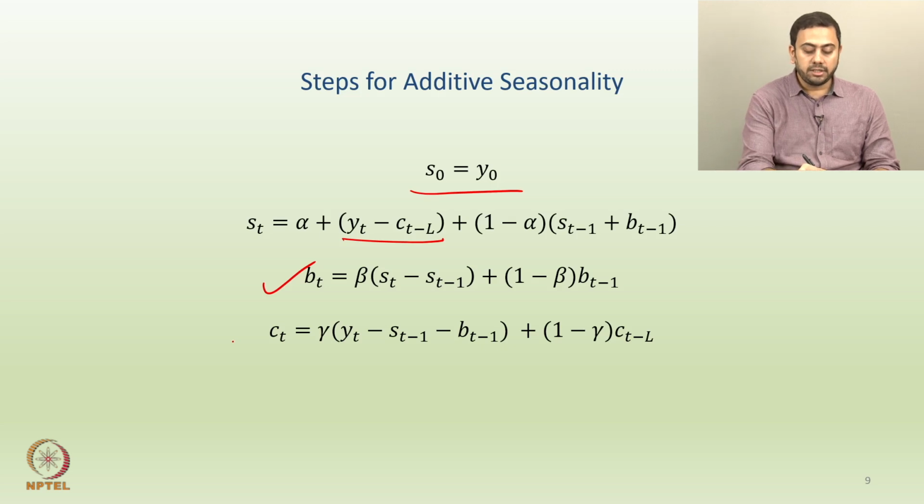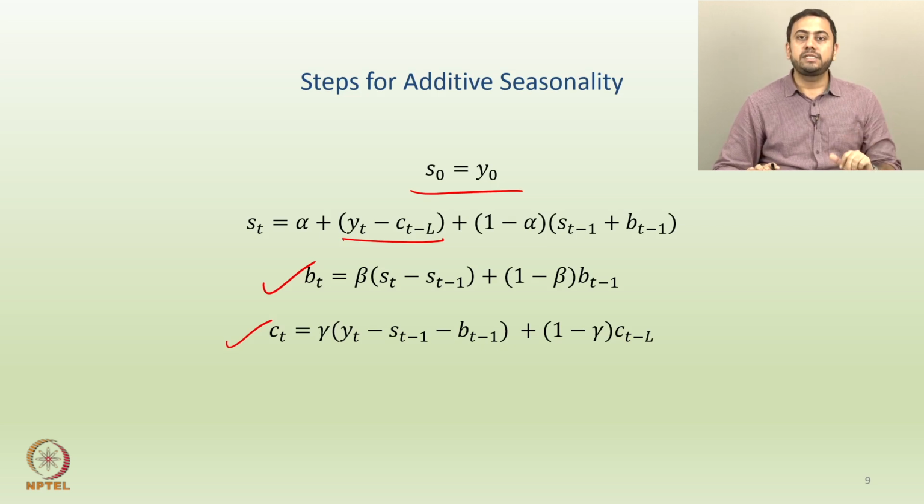And lastly, you will have a similar looking change in the seasonal equation. So, Ct equals gamma times (Yt minus St minus 1 minus Bt minus 1) plus (1 minus gamma) times Ct minus L. Okay. So, depending on what kind of seasonality one has, either additive or multiplicative, the idea is how do you remove the seasonal factor from the series. So, either divide or subtract, right. If you have a multiplicative seasonality, you want to divide it. If you have additive seasonality, you want to subtract that. Okay.